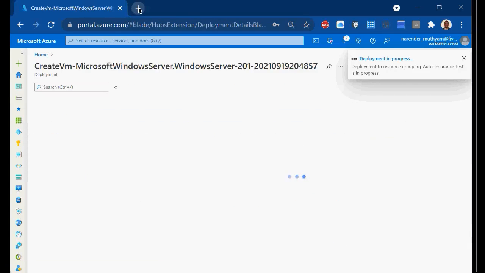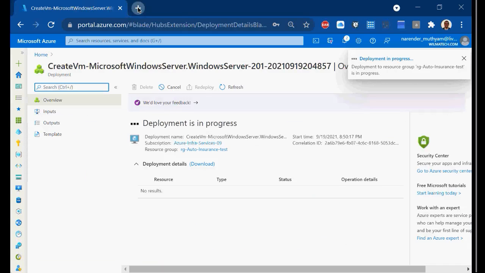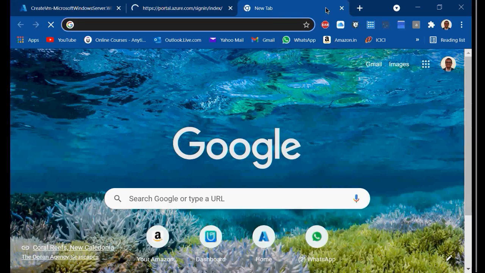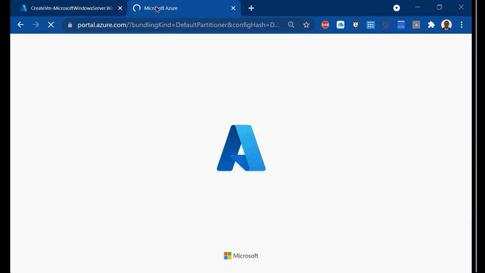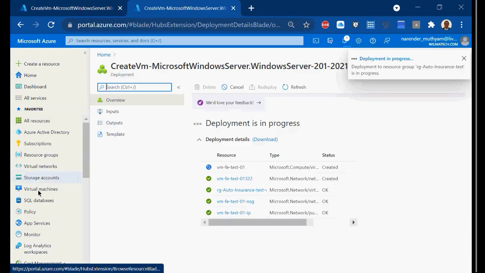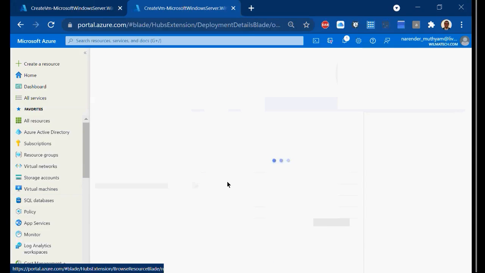Same way, instead of waiting on this, I'll take a copy of this page by duplicating it. I will create another VM from another page here, and that way I'll save a little bit of time. So here I'm going back to the virtual machines again, and I'm going to create another virtual machine.